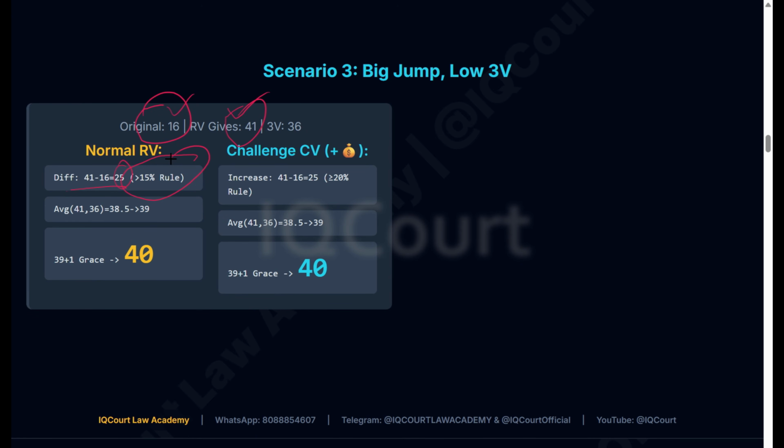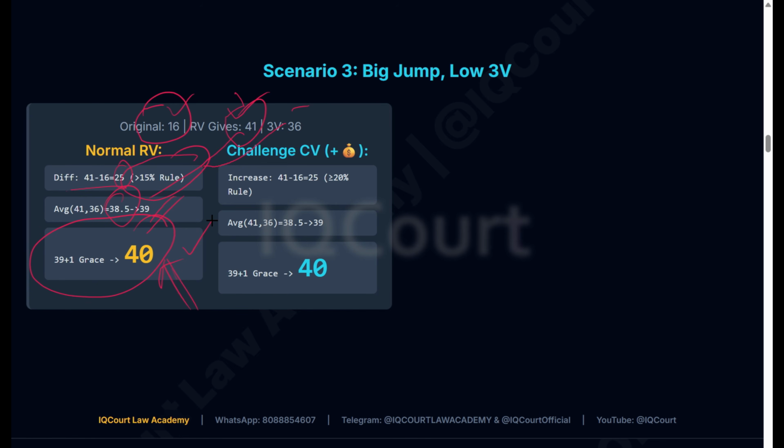The 15% rule means they will give you the average of the best 2 marks. Then the 41 and 36, these two they will average, and the average is 38.5. So they will give you 39 marks. If it's 39, they will give you some additional grace marks and make it 40, and you will pass the exam in that subject.